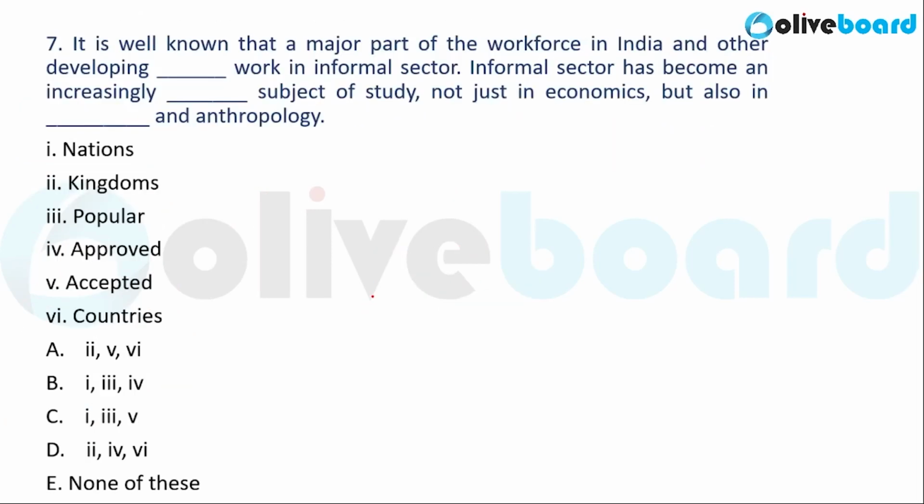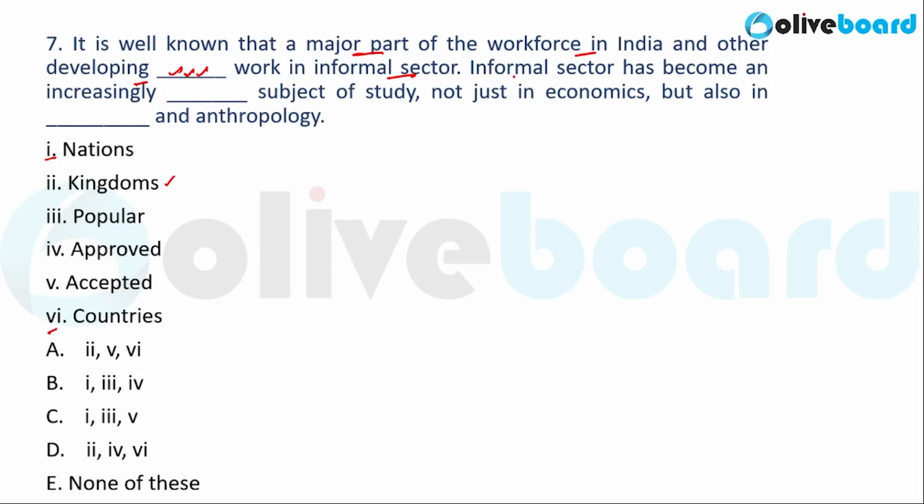Now, let us move on to the next question. You can pause the video here in order to solve this question. Now that you have gone through the question, let us solve it together. The sentence says, it is well known that a major part of workforce in India and other developing dash work in informal sector. So out of the given options, nations can fit in here, countries can also fit in here, and kingdoms can also fit in here. So kingdoms is also correct up to a certain extent.